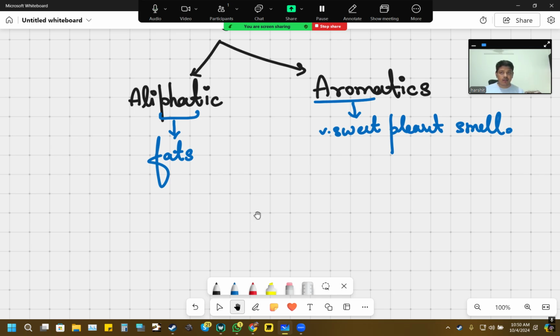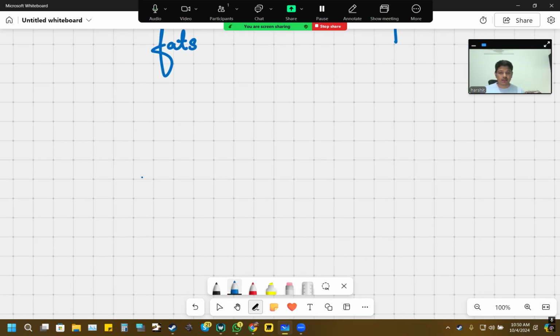Now we come back to our original molecule, which is cyclohexatriene. There is no such molecule as cyclohexatriene. If you were to see this, this is actually the simplest aromatic compound.